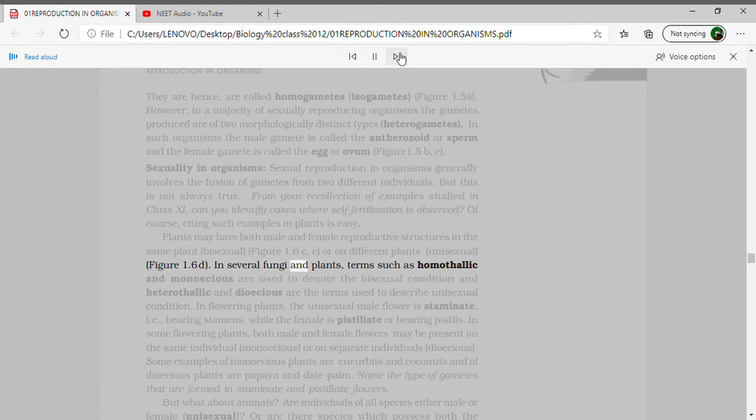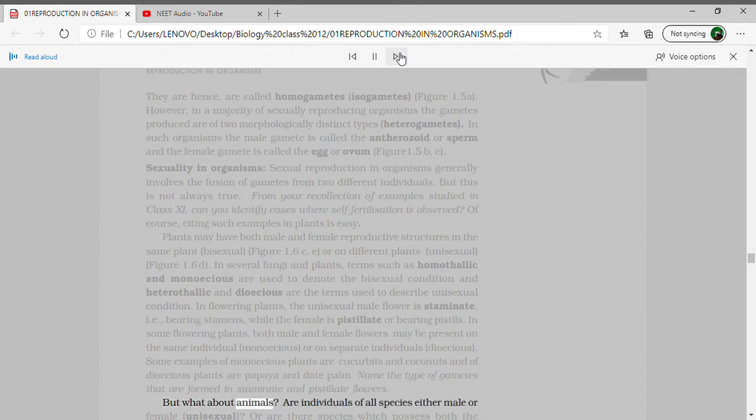In several fungi and plants, terms such as homothallic and monoecious are used to denote the bisexual condition, and heterothallic and dioecious are the terms used to describe unisexual condition. In flowering plants, the unisexual male flower is staminate, i.e., bearing stamens, while the female is pistillate, or bearing pistils. In some flowering plants, both male and female flowers may be present on the same individual, monoecious, or on separate individuals, dioecious. Some examples of monoecious plants are cucurbits and coconuts, and of dioecious plants are papaya and date palm. Name the type of gametes that are formed in staminate and pistillate flowers.